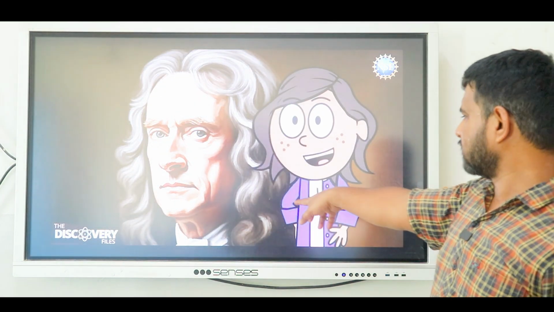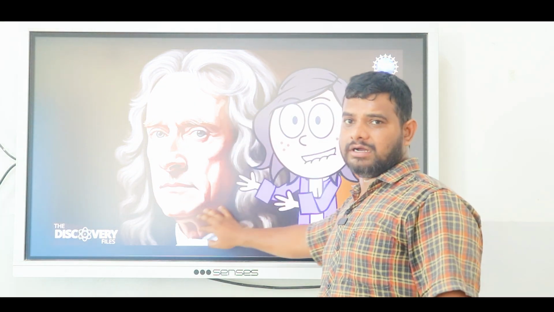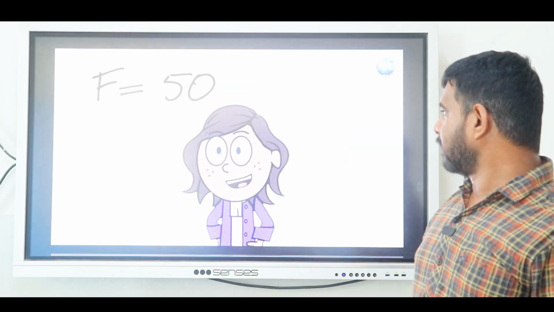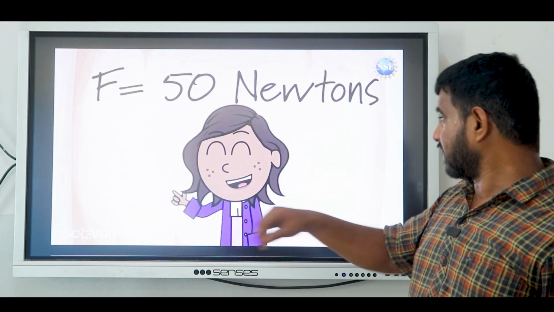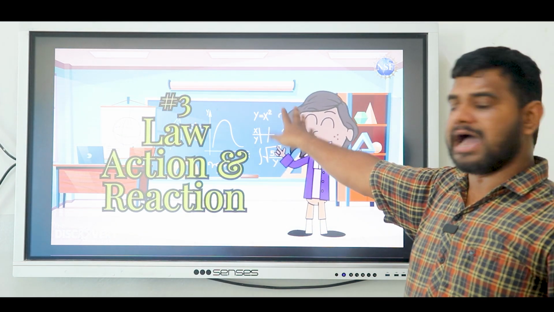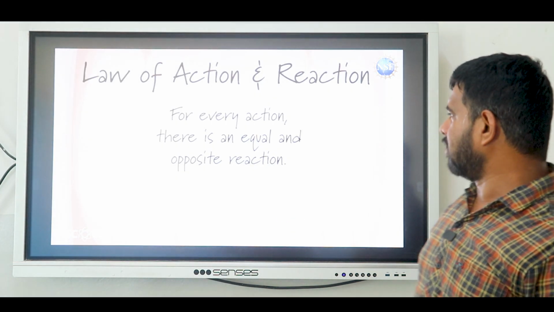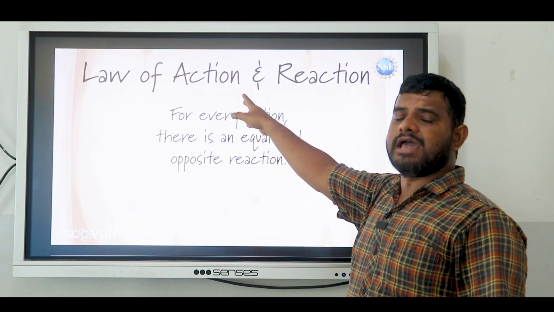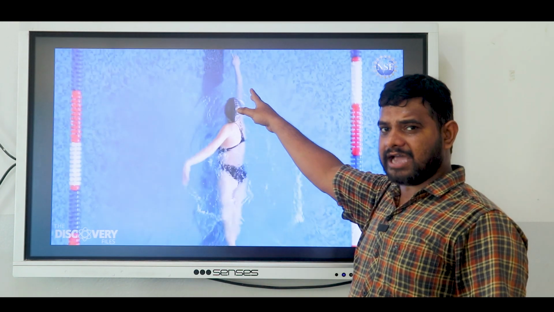This is a picture of the scientist Isaac Newton. Some examples they gave: 50 Newtons. What is the product? Mass into acceleration. Newton's third law. What is the third law? Every action has an equal and opposite reaction.